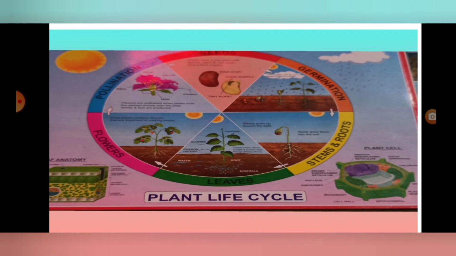What do you see in this picture? Plant life cycle. Correct. Seeds, flowers, seedling. What is it? Seedling. How to grow trees.